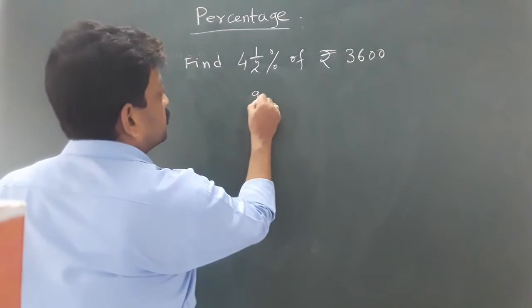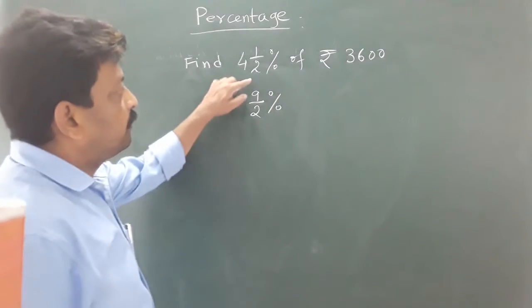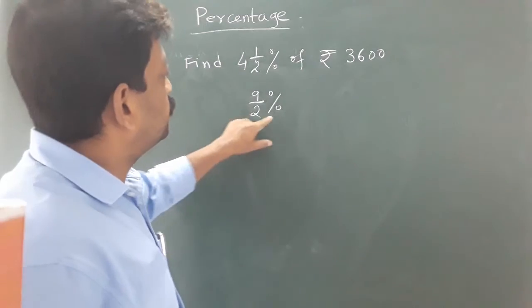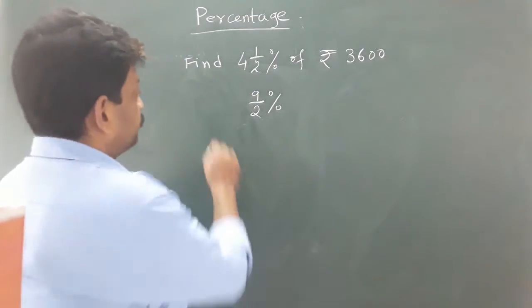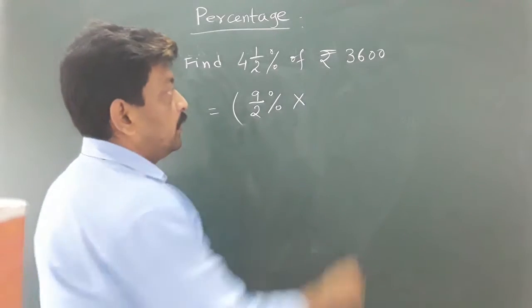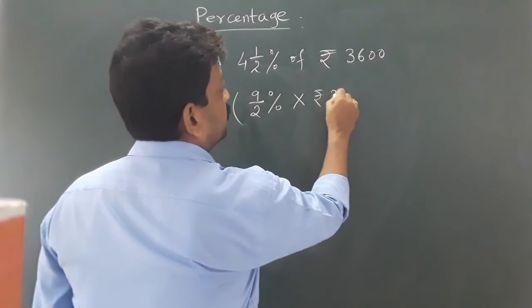4.5% can be written as 9 upon 2%. Mixed fraction is converted into improper fraction. 9 upon 2%. Of means multiply, and this is rupees 3600, so it can be written in this form.